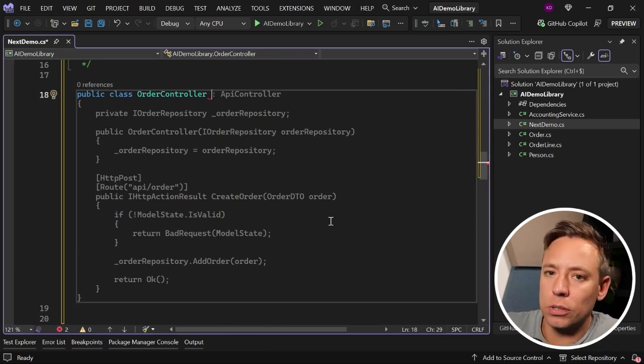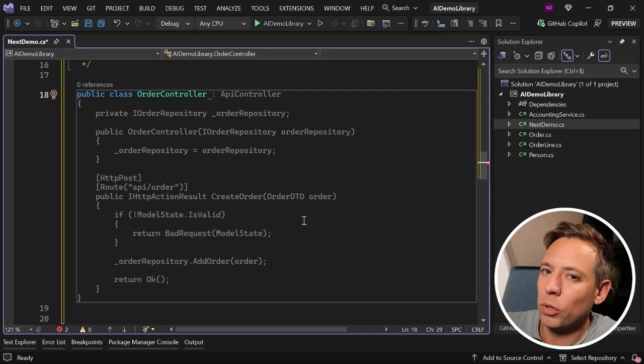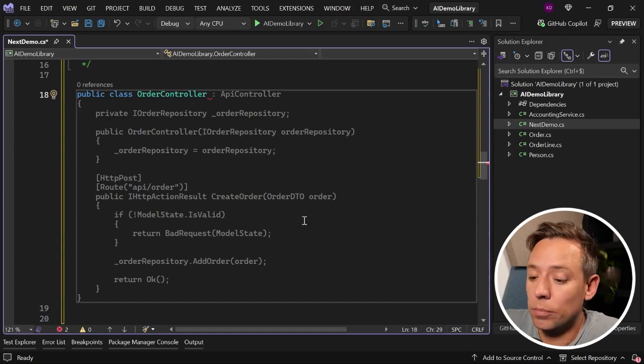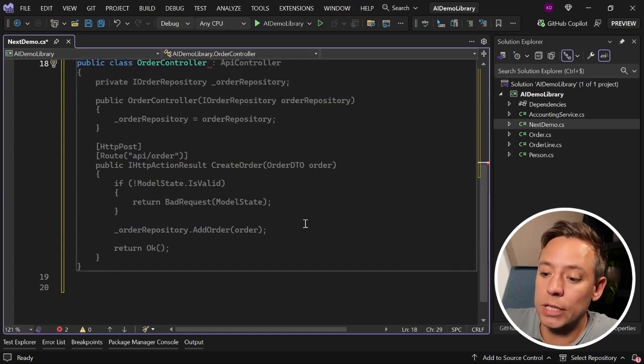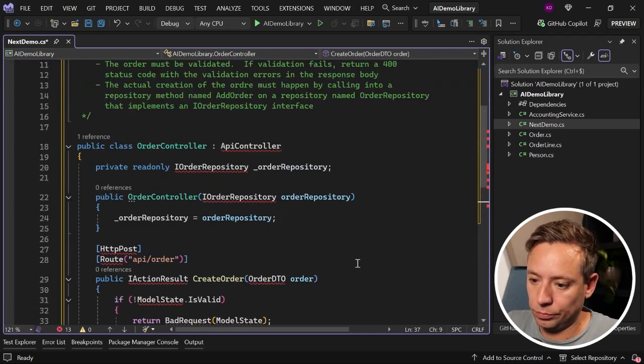It checks whether the model state is valid or not, and depending on how you write your code, the incoming model will have been validated automatically. So this can potentially make sense. A bad request is returned with the errors in the response body, and I accept it.